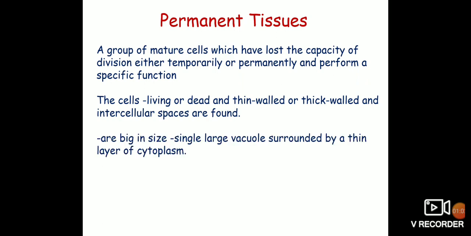The cells are bigger in size and they have a single large vacuole which is surrounded by a thin layer of cytoplasm in the periphery. Each cell shows a small nucleus, and mostly the cells are uninucleate.